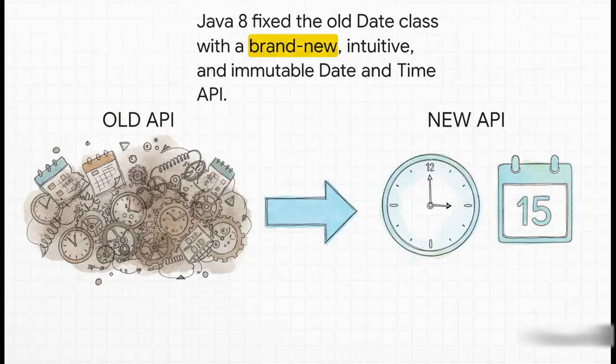And finally, we have to give a quick shout out to the new Date and Time API. The old Date and Calendar classes were, well, let's just say they were famously awful to work with. Java 8 replaced them with a clean, smart, and intuitive API that finally made handling dates and times in Java a pleasure instead of a punishment.